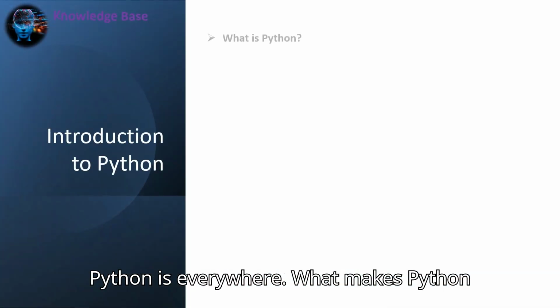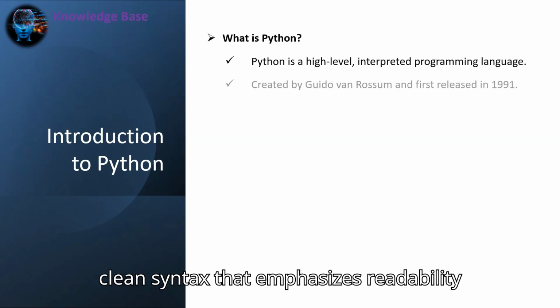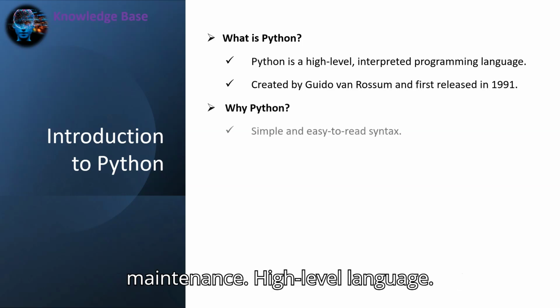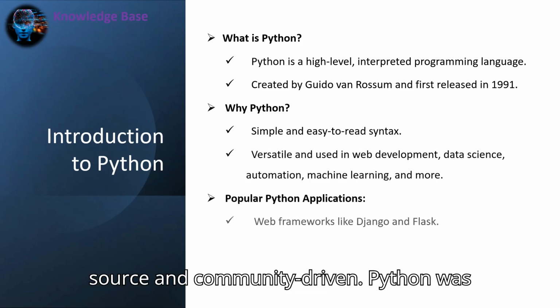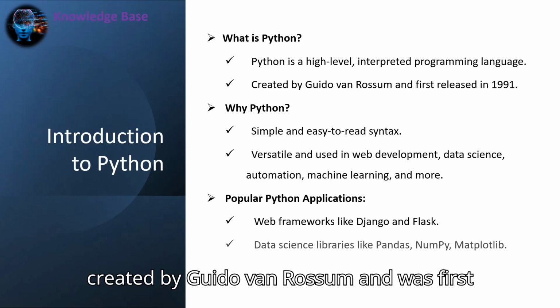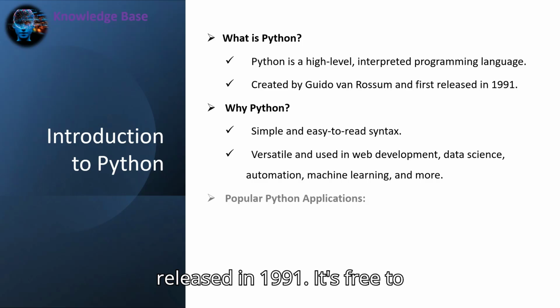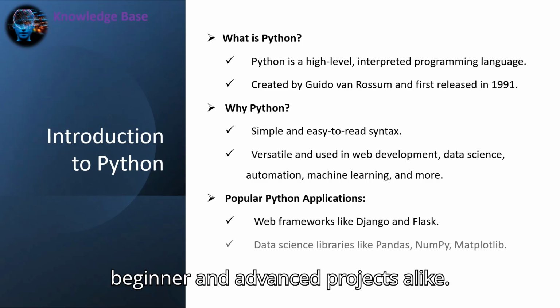What makes Python so special? It's simple to learn, with a clean syntax that emphasizes readability and reduces the cost of program maintenance. High-level language, interpreted language, open source and community-driven. Python was created by Guido van Rossum and was first released in 1991. It's free to use and is widely adopted for both beginner and advanced projects alike.